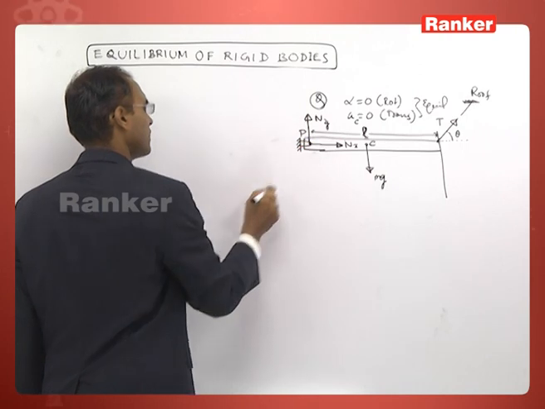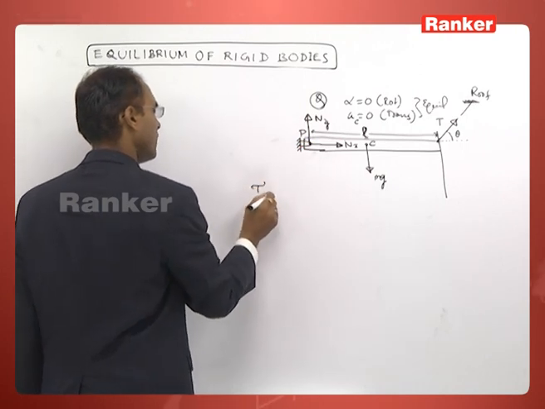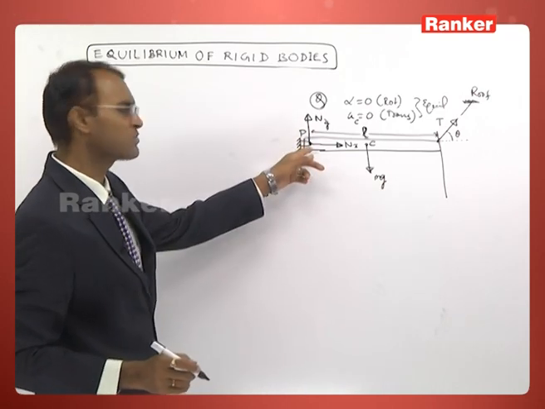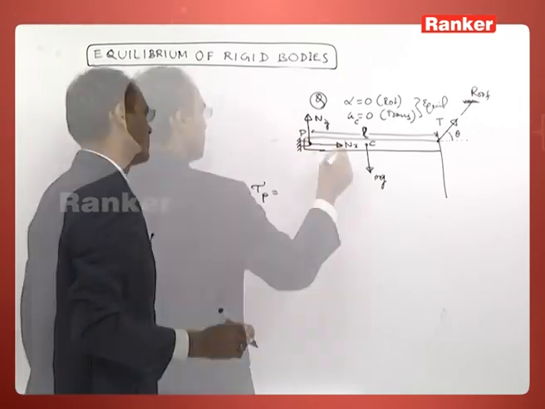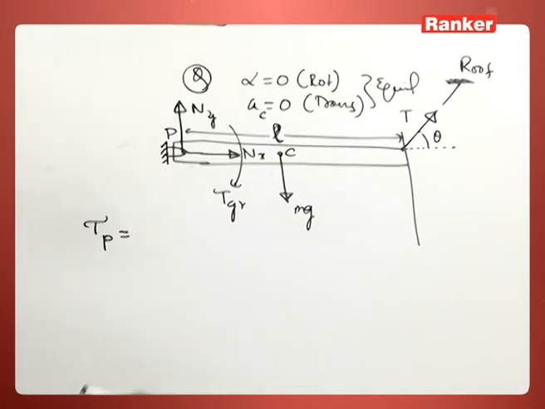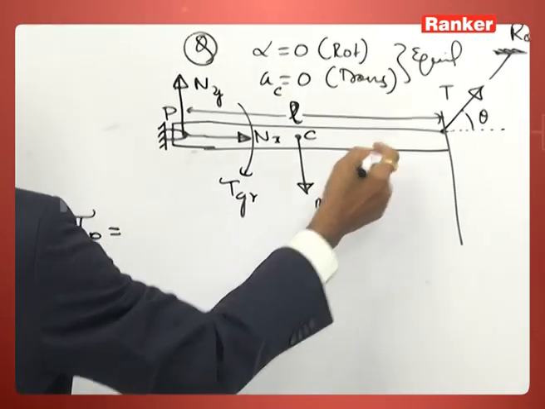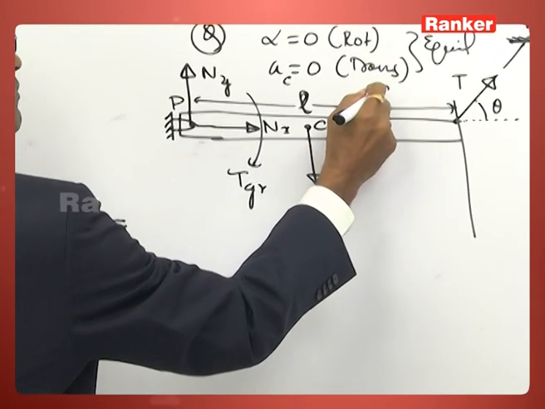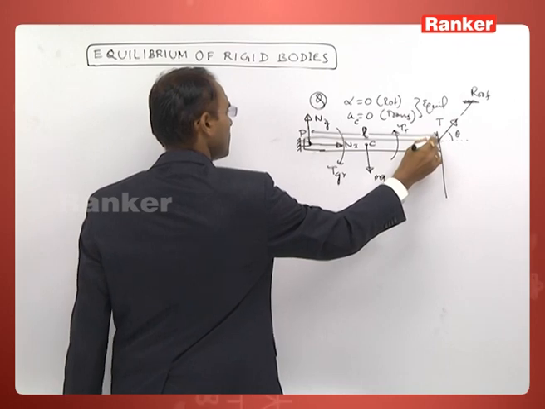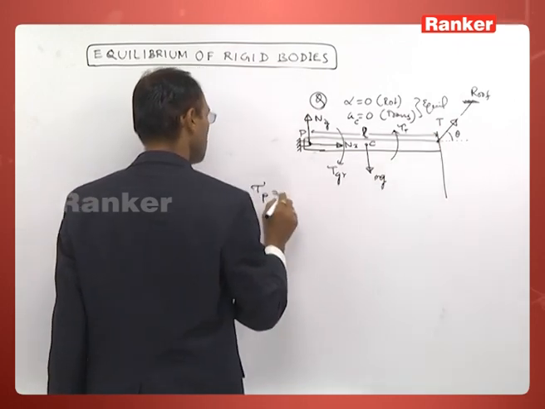You can take the torque about this point because these two forces pass through this point and cannot produce a torque about it. Then the gravity produces a clockwise torque, tension produces an anticlockwise torque. The torque produced by tension we can calculate.